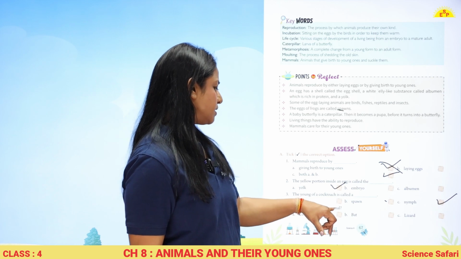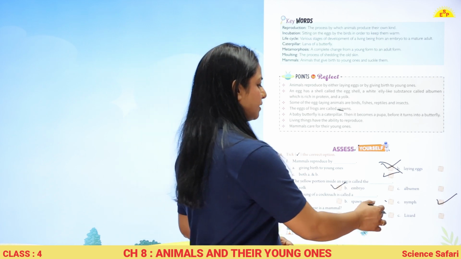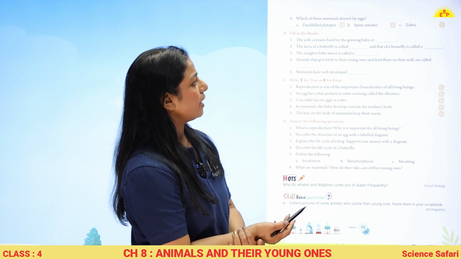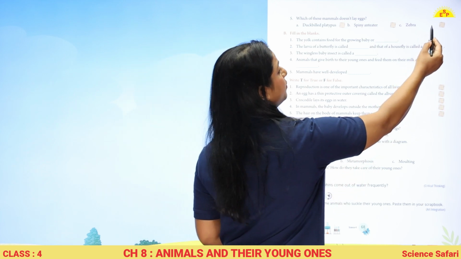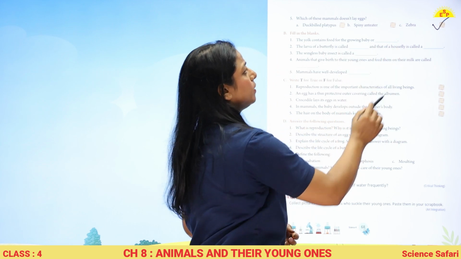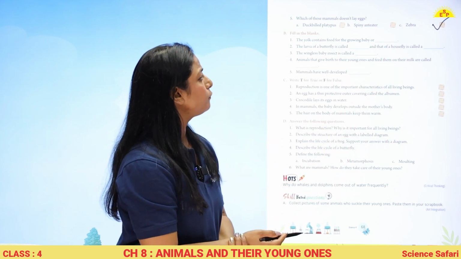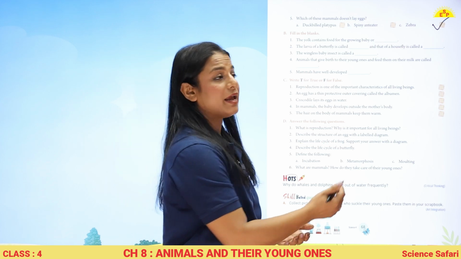Which of these is a mammal? Bat is a mammal. Which of these mammals doesn't lay eggs? Zebra give birth to young ones and both the other ones lay eggs. Let's fill in the blanks. The yolk contains food for the growing baby or embryo.